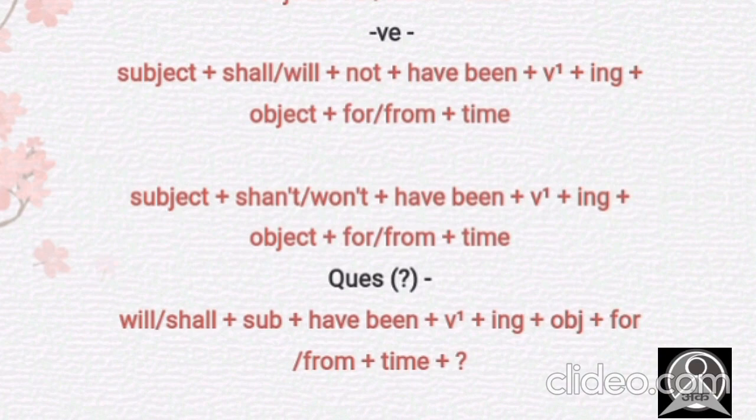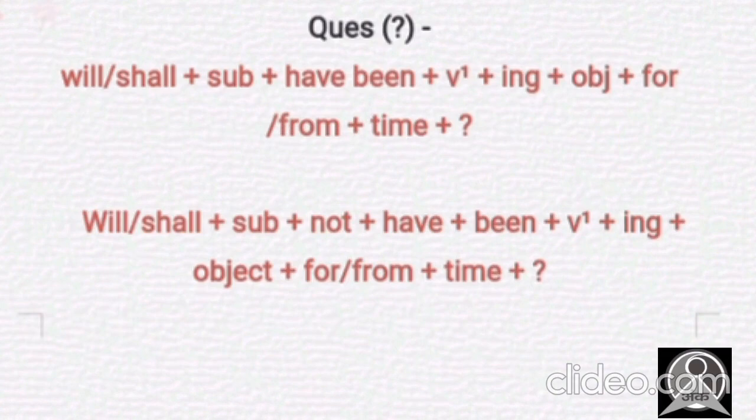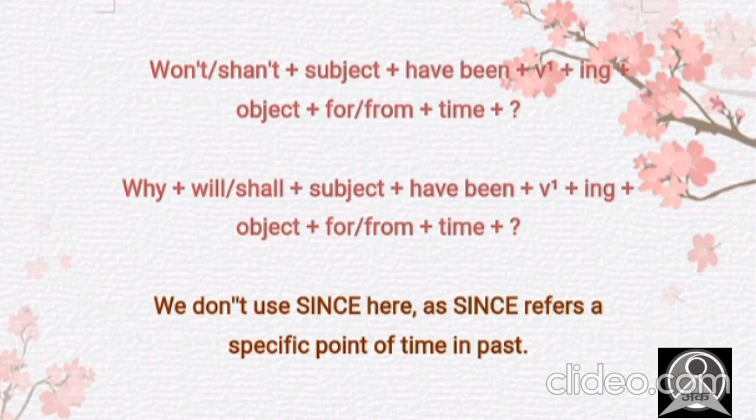Now let's know about another case as well. See, here I have mentioned not as well. Will or shall plus subject plus not. Here the not is after the subject, plus have been plus verbs first form plus ing plus object for or from plus time plus question mark again. And we can put not with the helping verb as well, as you can see here on the screen. Here won't or shan't, the contracted form of will not or shall not, plus subject, have been, verbs first form ing, object, then for or from, then time, then question mark.